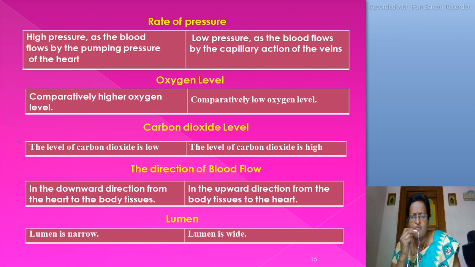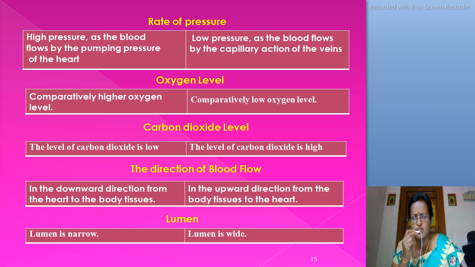According to the rate of pressure, in arteries there is high blood pressure as the blood flows by the pumping pressure of the heart. In veins, there is low pressure.